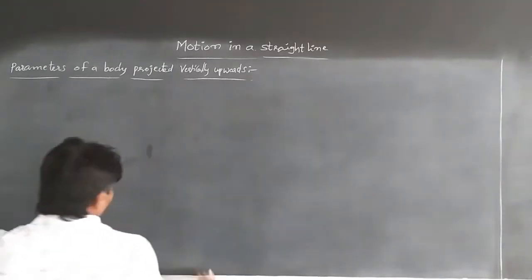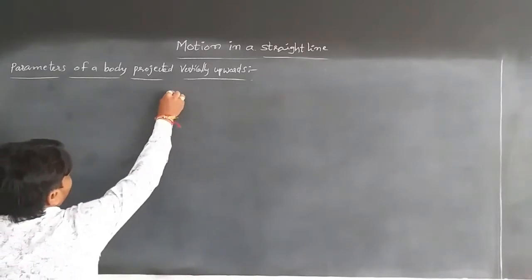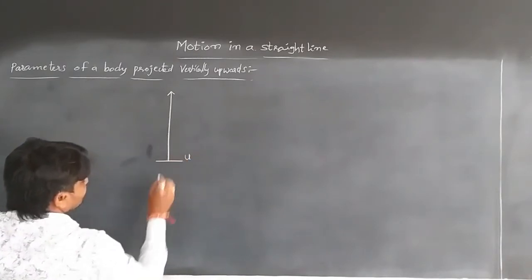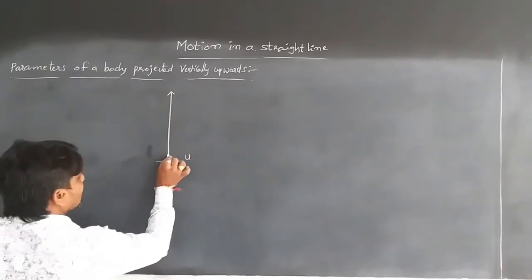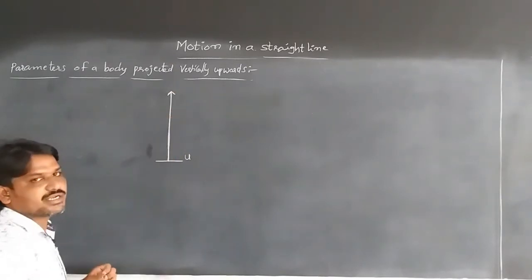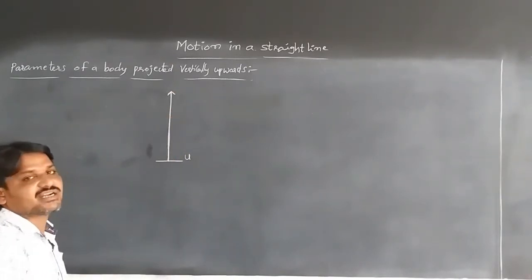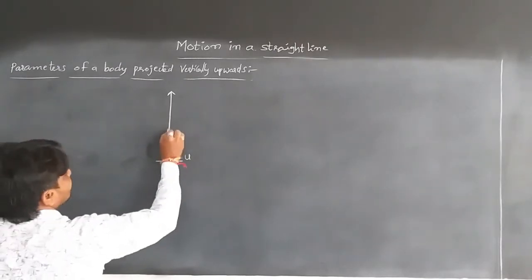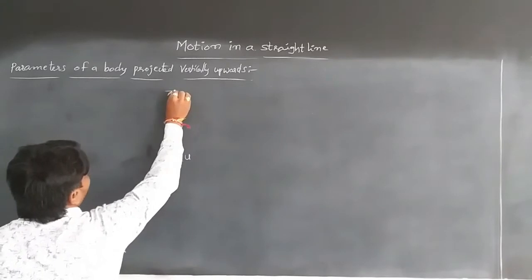When the body is projected vertically upwards with initial velocity u, its velocity goes on decreasing, meaning it has a retardation. The velocity goes on decreasing until it reaches the maximum height.